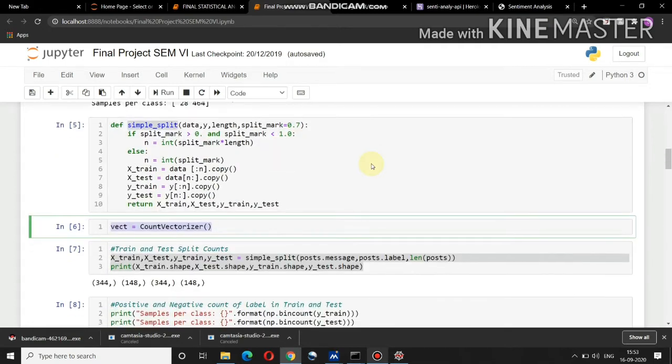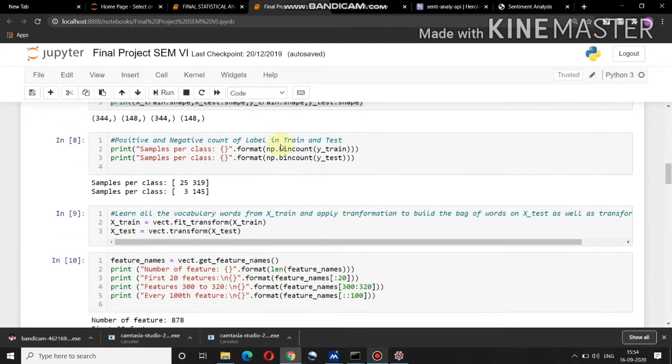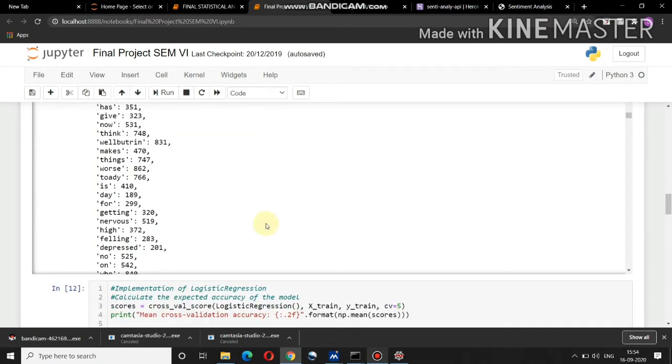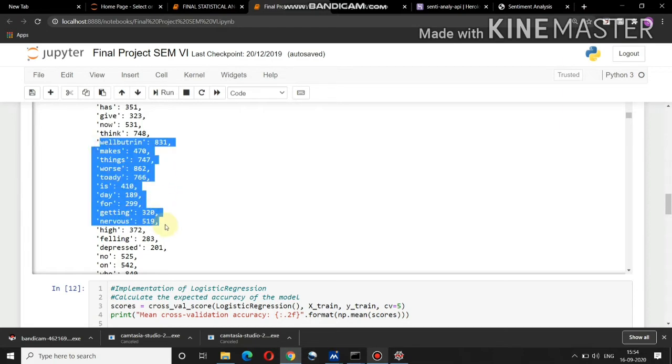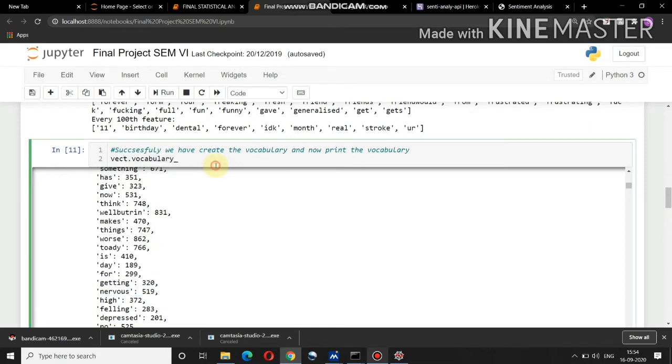In order to create it, I have used count vectorizer. This is the vocabulary I have created using vect.vocabulary, which divided my data into the whole vocabulary.